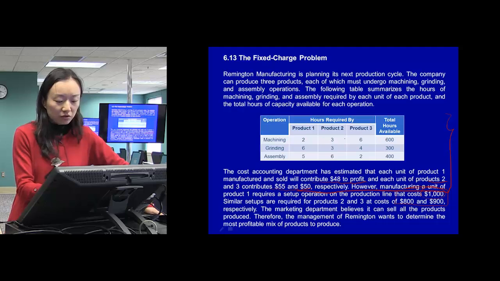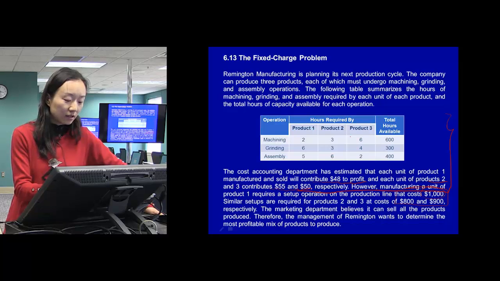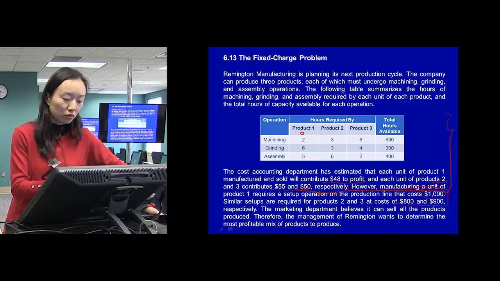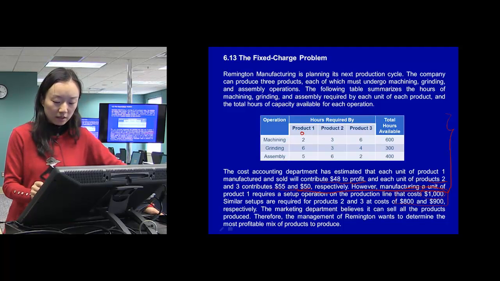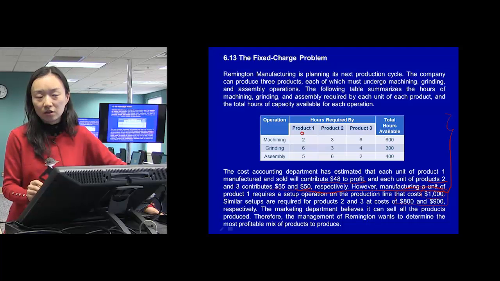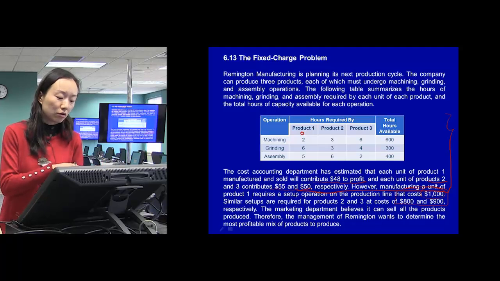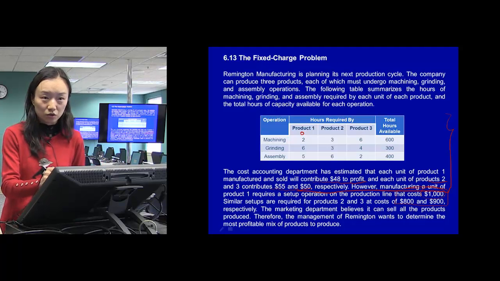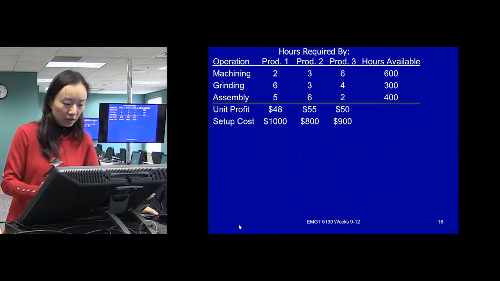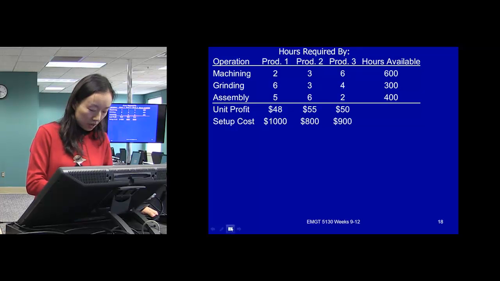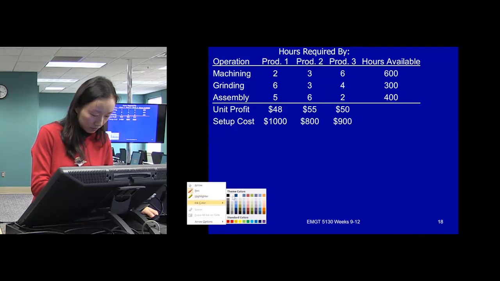How many of them to produce still, right? How many of product 1, 2, 3 to produce? And if we produce 0 of product 1, that means we're not going to produce product 1, which means this 1,000 setup cost will not happen. So the decision is still how many to produce, and this how many can be from 0 to a number that satisfies the constraint. Okay, so this table summarizes those key information here, and I'll use this table to write.